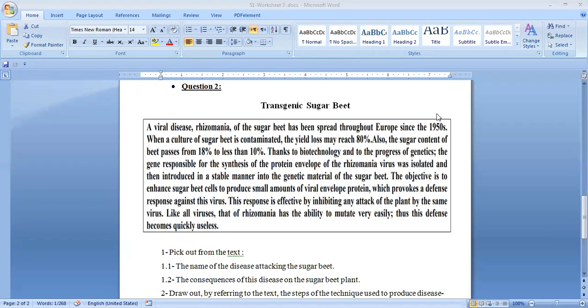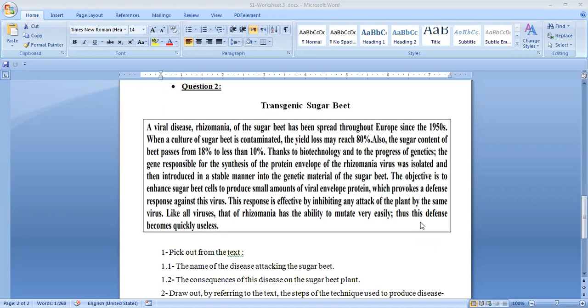So what is the objective of this? The objective is to enhance sugar beet cells to produce small amounts of viral envelope protein, which provokes a defense response against this virus. This response is effective by inhibiting any attack of the plant by the same virus. Like all viruses, that of Rhizomania has the ability to mutate very easily. Thus, this defense becomes quickly useless.